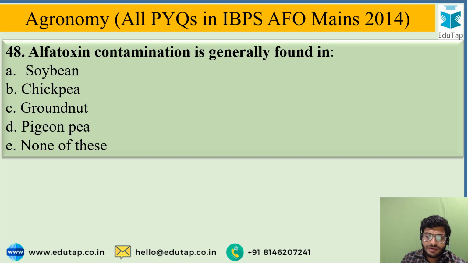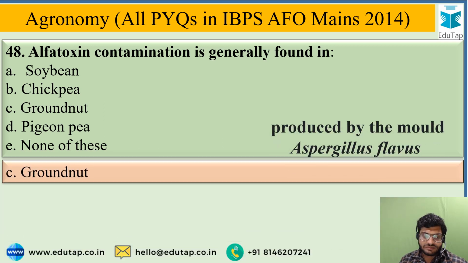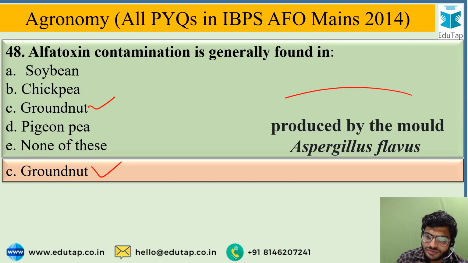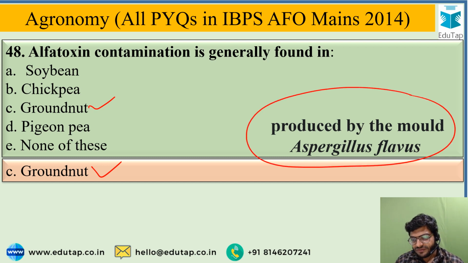Aflatoxin contamination is generally found in, and the options are soybean, chickpea, groundnut, pigeon pea, or none of these. And the correct answer for the question is groundnut, means option C is the correct answer. So aflatoxin is a contamination which is actually produced by a mold Aspergillus flavus in groundnut.